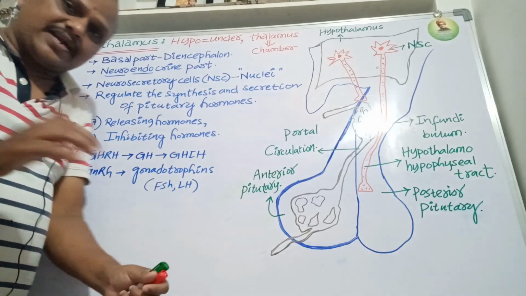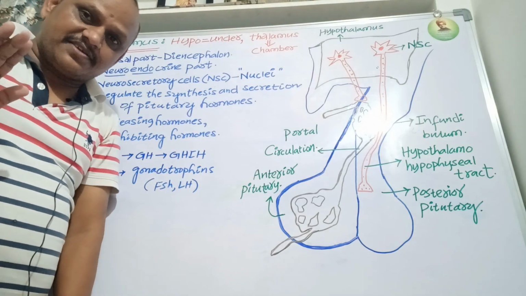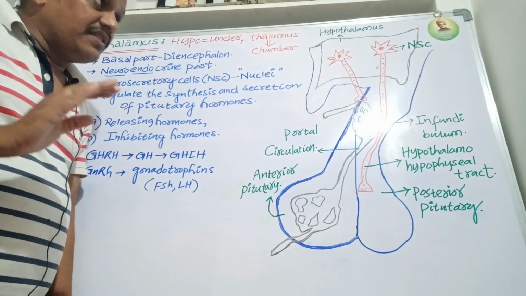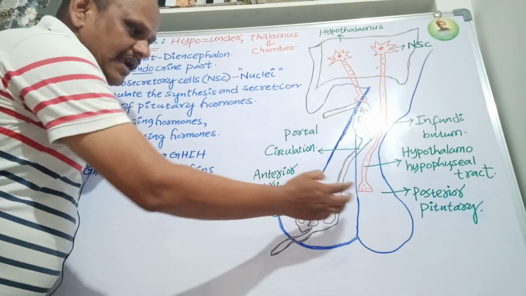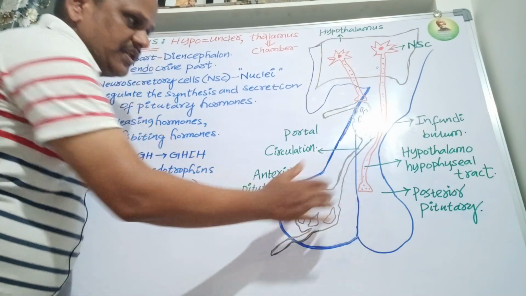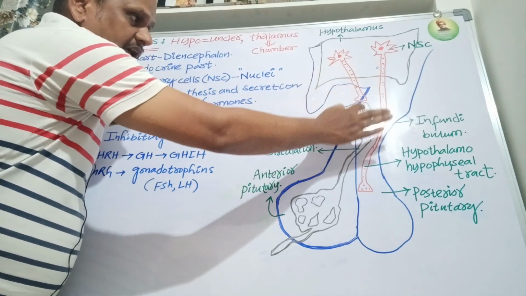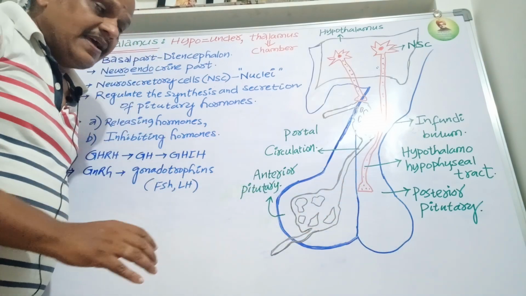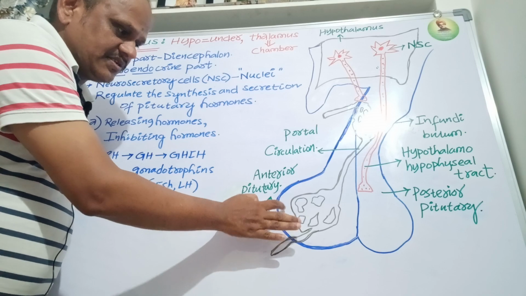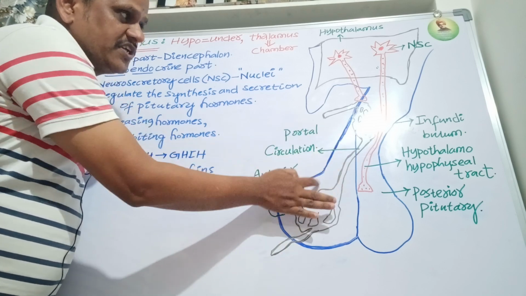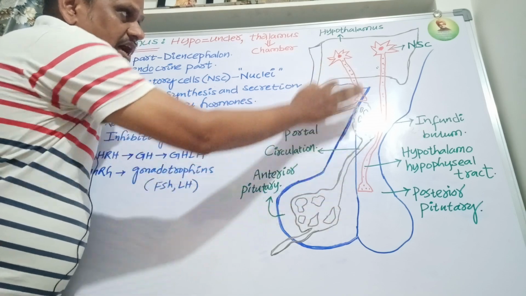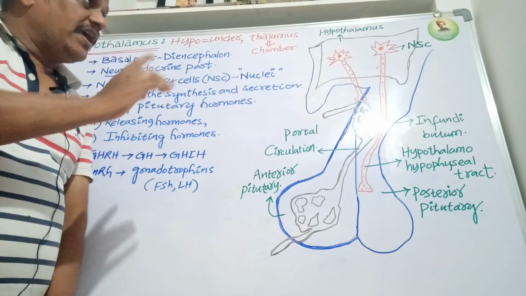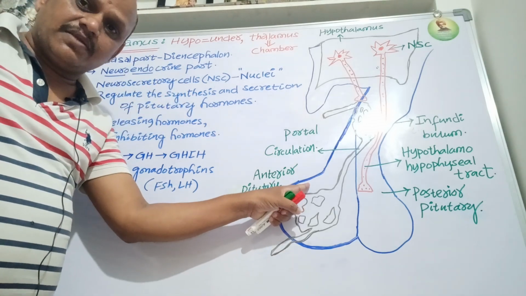What I explained to you: the neurosecretory cells present in the hypothalamus produce neurohormones, and these neurohormones are released into the anterior pituitary and posterior pituitary through their nerve endings. Listen here, there is a portal circulatory system present between the anterior pituitary and hypothalamus. The hypophyseal portal system is present between the hypothalamus and anterior pituitary.